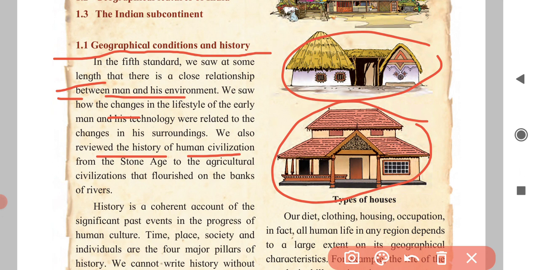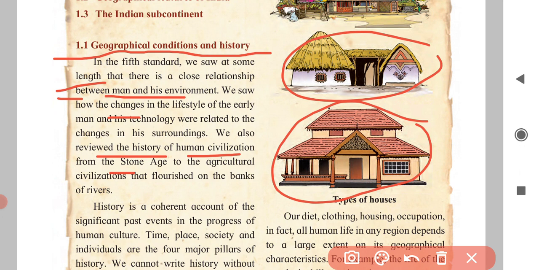Man is inventing new things. In the history which we learned first, we understood the man had everything with stone, the stone tools. He was doing his hunting and gathering, and for that he used the stone. The invention of the wheel was done in that period.